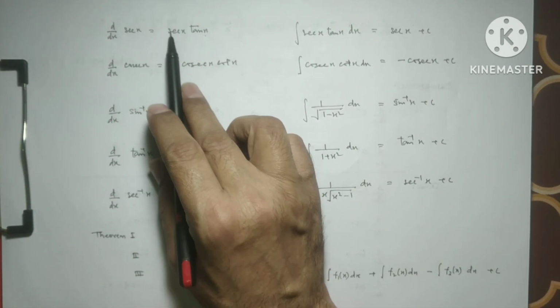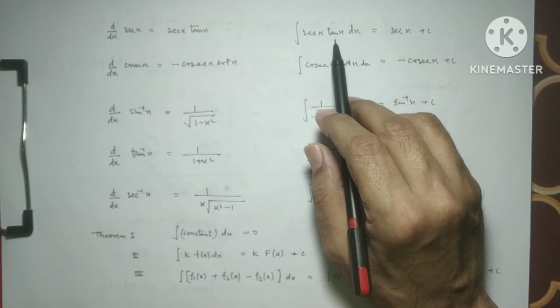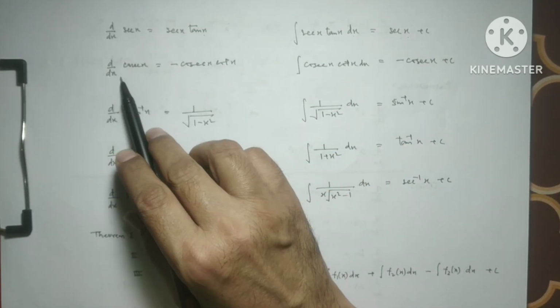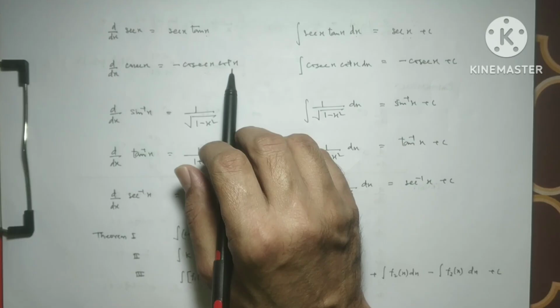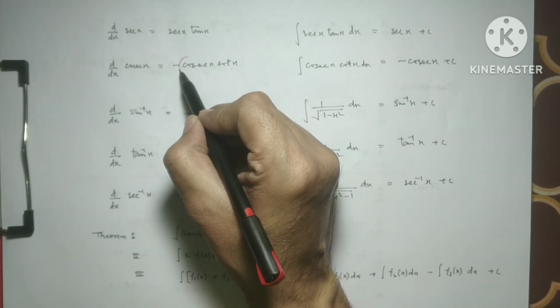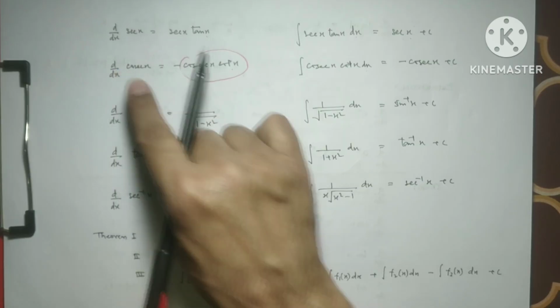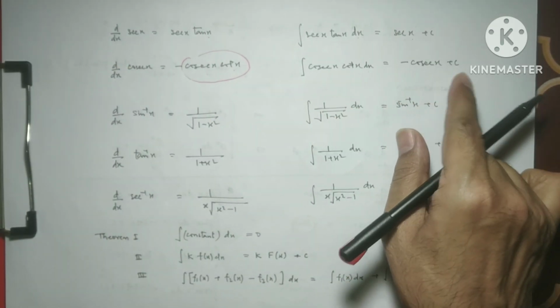So when we integrate the right hand side, we get the left hand side. So the integration of sec x tan x is sec x. And the differentiation of cosec x is minus cosec x cot x. So the integration of cosec x cot x is minus cosec x. Minus comes there and it will be minus cosec x plus c.